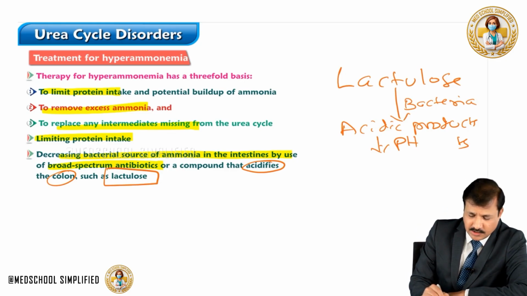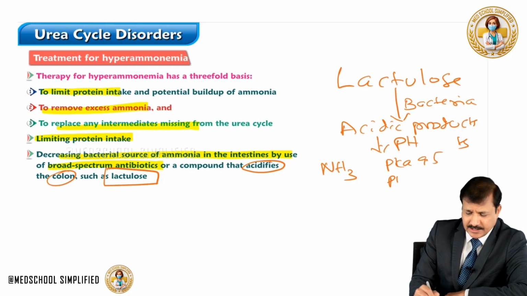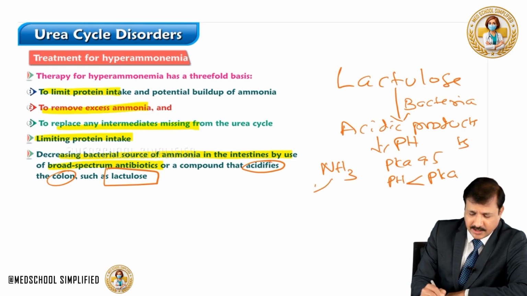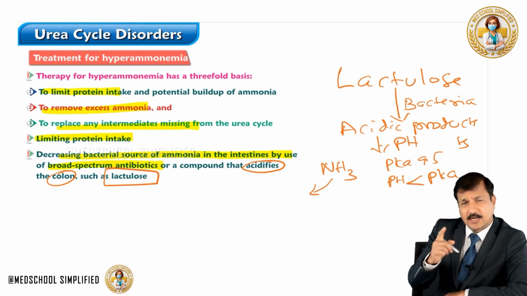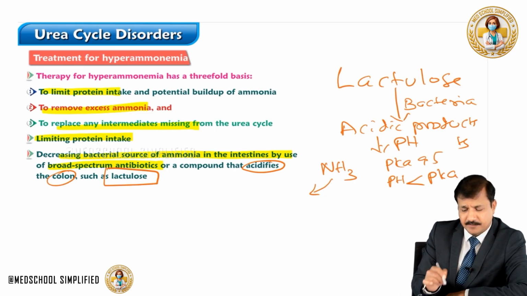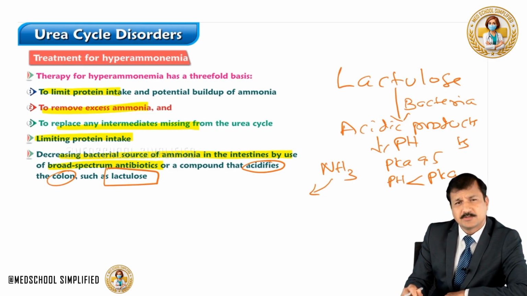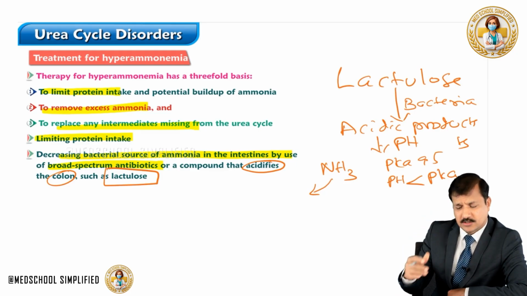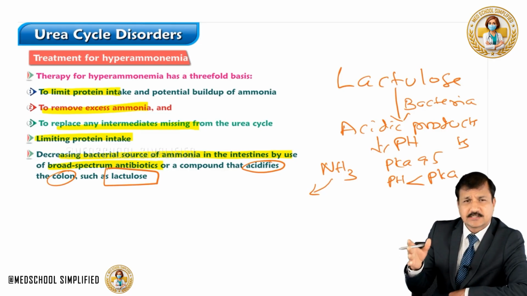and when the colonic pH is decreased, the ammonia which is produced by the bacteria has a pKa of 9.5. When the pH is decreased, pH will be less than pKa. Normally ammonia can enter into the colonic epithelium and later get into the portal blood, leading to an increase in ammonia levels there. So here, because of the decrease in the pH, because of acidifiers of the colon like lactulose acidifying the colon, pH is less than pKa.